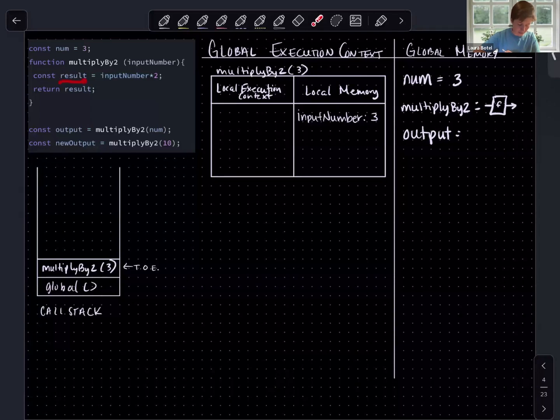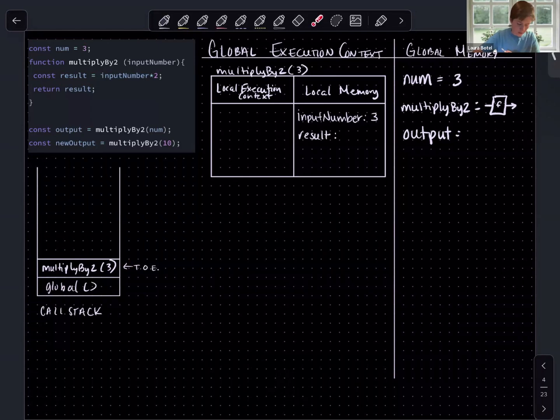We're declaring a constant with the label result. Where are we declaring this? Well, our thread of execution is in multiply by 2. This is the execution context that we're currently executing in. So result is going to be stored in that local memory.